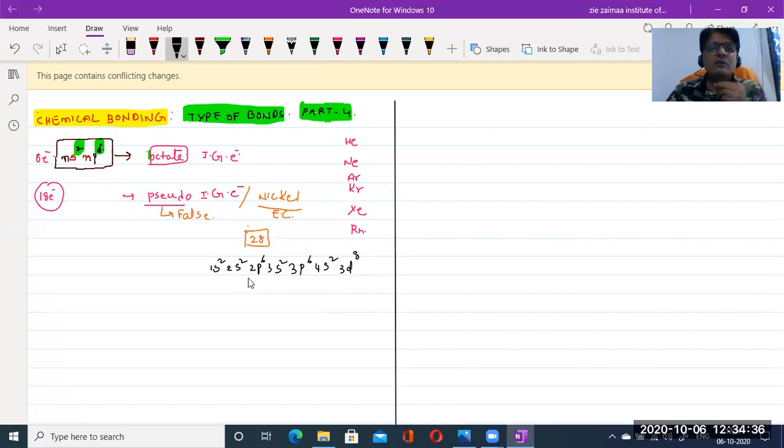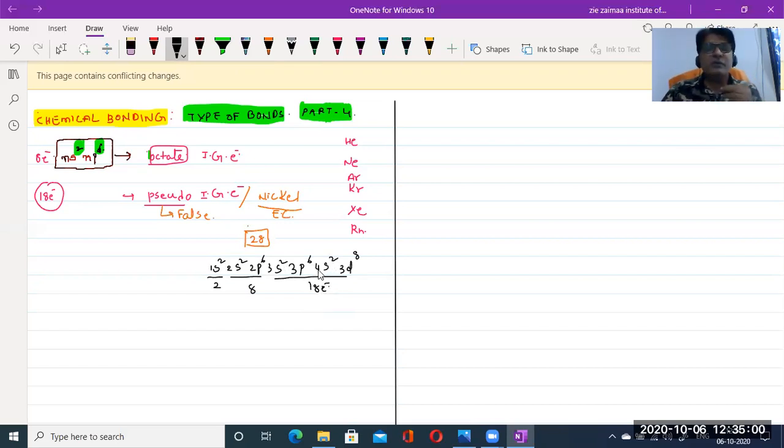Now count: first orbit 2 electrons, second orbit 8 electrons, and the third orbit 6 plus 2, 8, 8 plus 2, 10, 10 plus 2, 18. So 18 electrons are present.